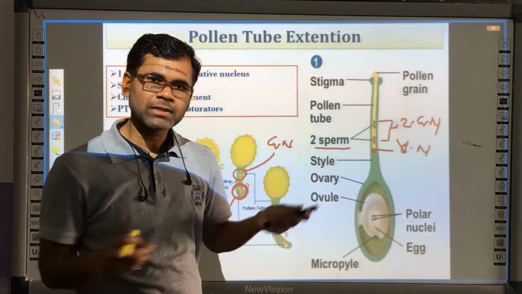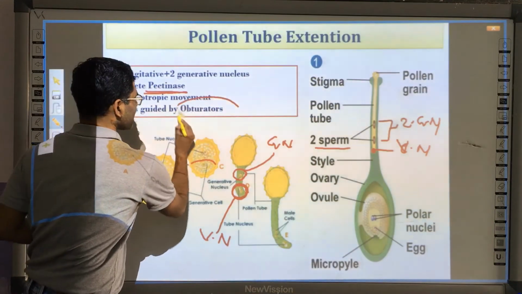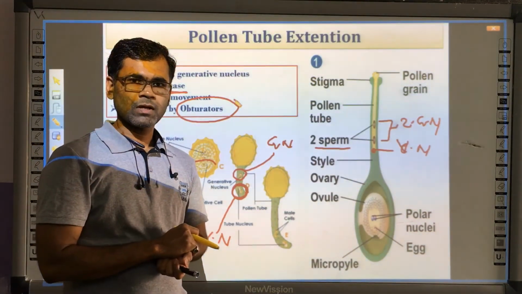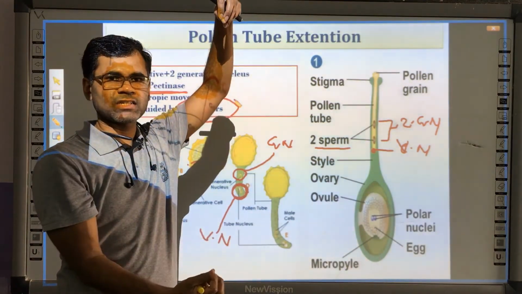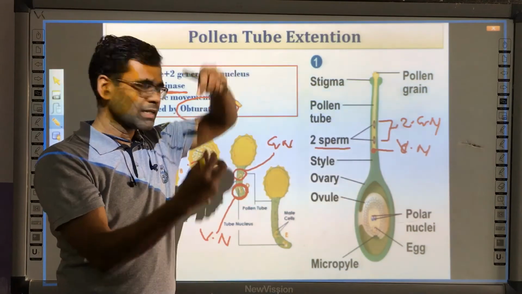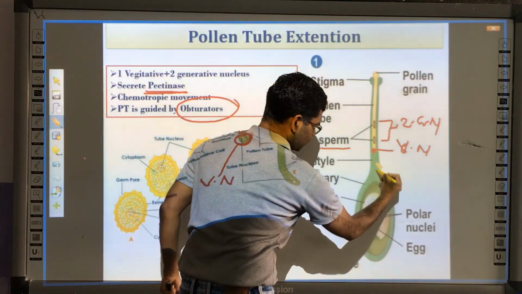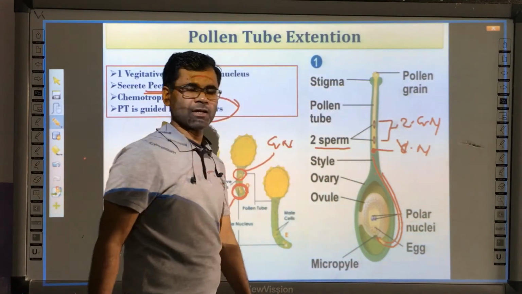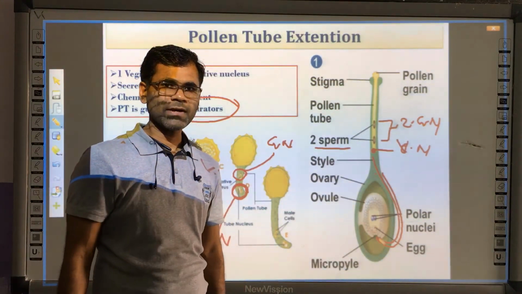Moreover, the path of the pollen tube is also guided by arbitrators. Slowly, the pollen tube reaches from the stigma, and now it comes to the embryo sac. It comes to the ovary, right?